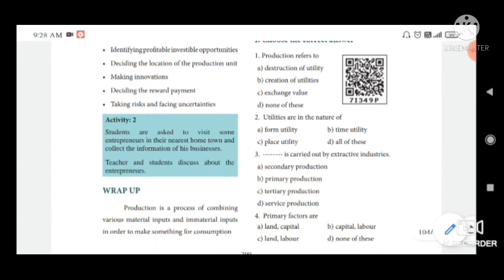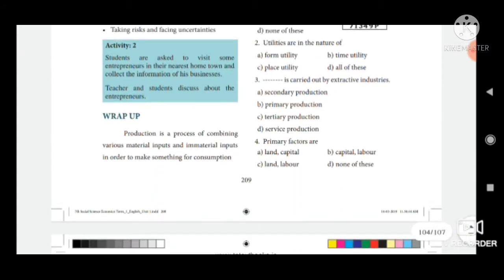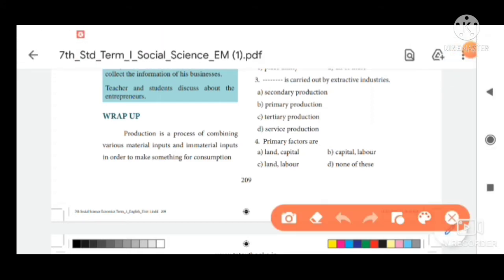Then third one, dash is carried out by extractive industries. Option A, secondary production; option B, primary production; option C, tertiary production; option D, service production. The answer is option B, primary production.